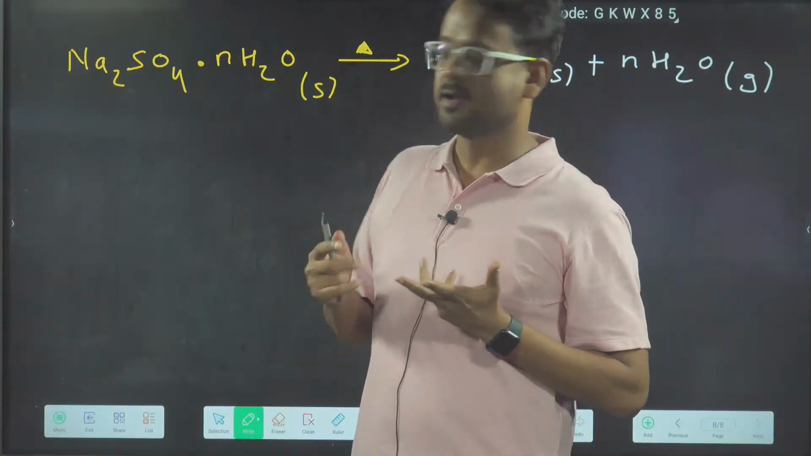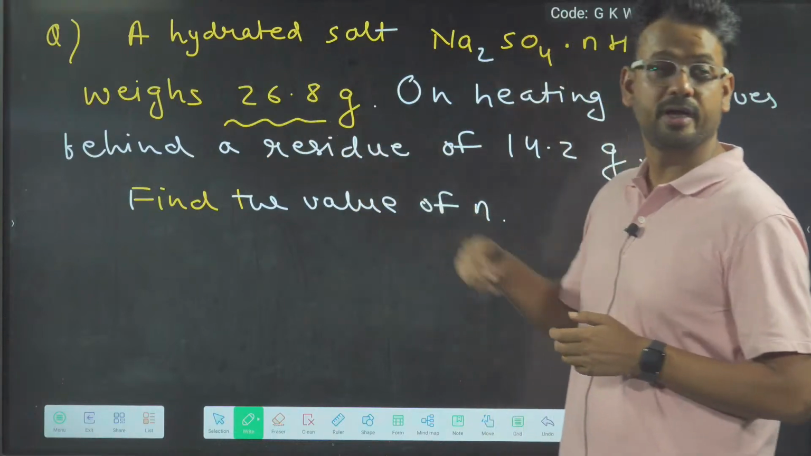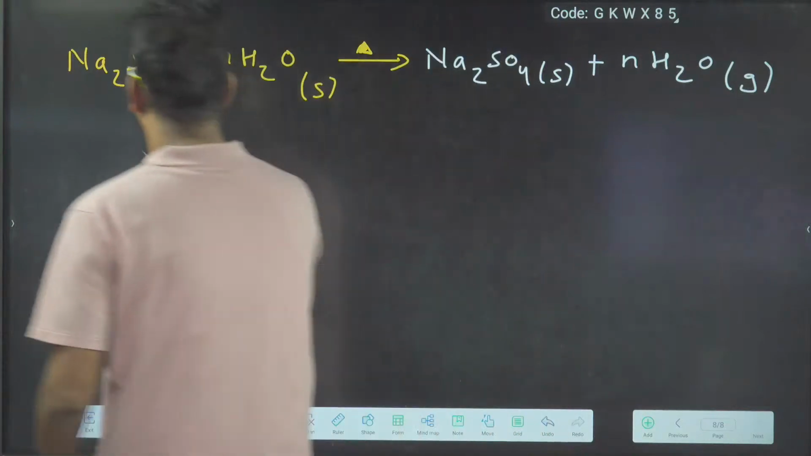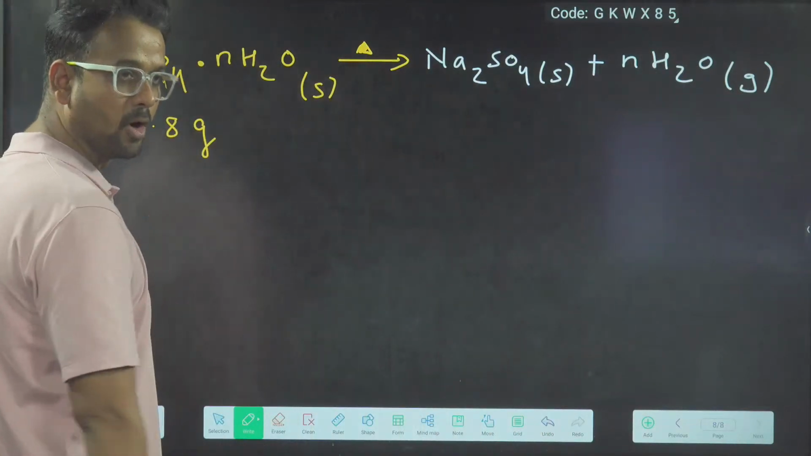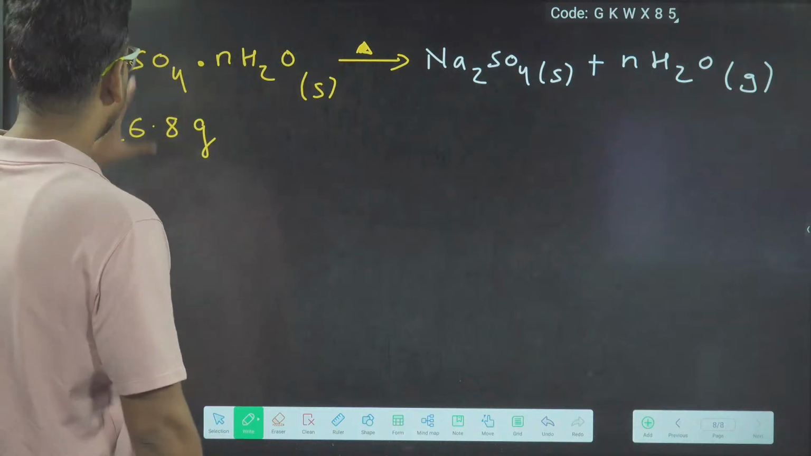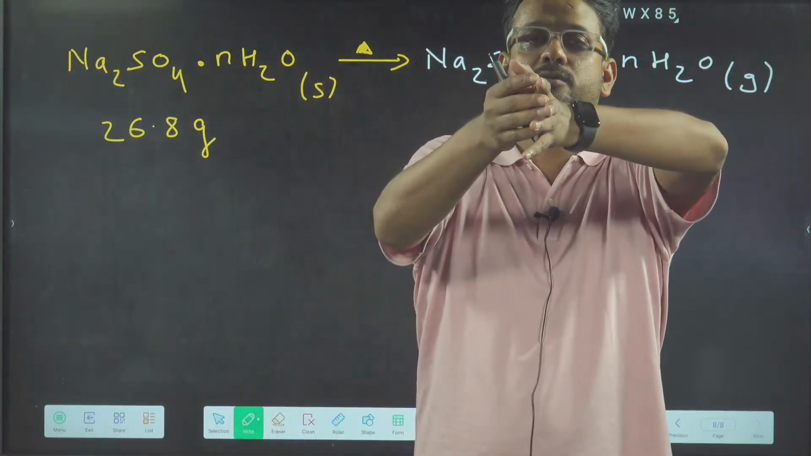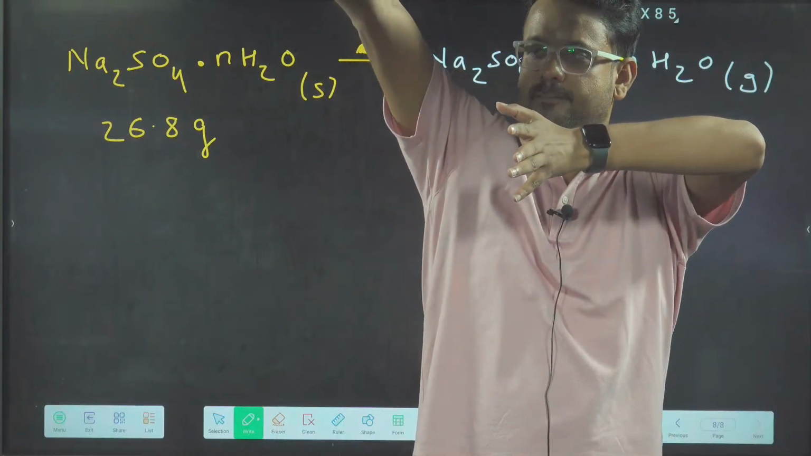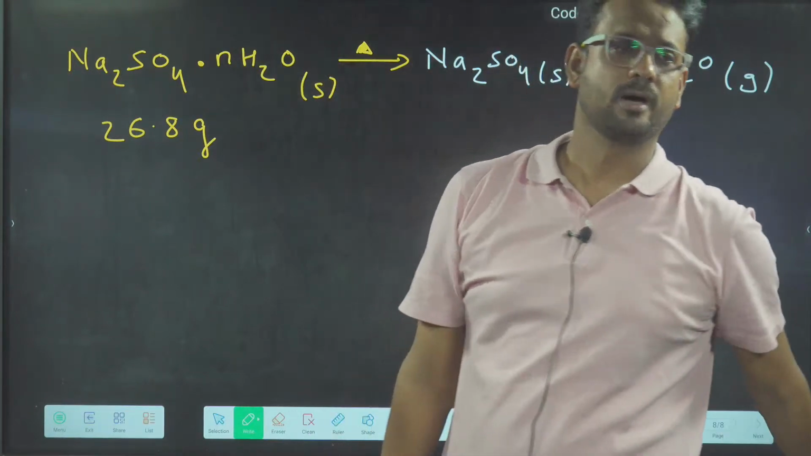Look at the question. We have taken 26.8 gram. Initially, we are starting with 26.8 gram of the salt. And when we heated 26.8 gram of the salt, water went away from it. Water was lost. And the remaining mass was 14.2 gram.